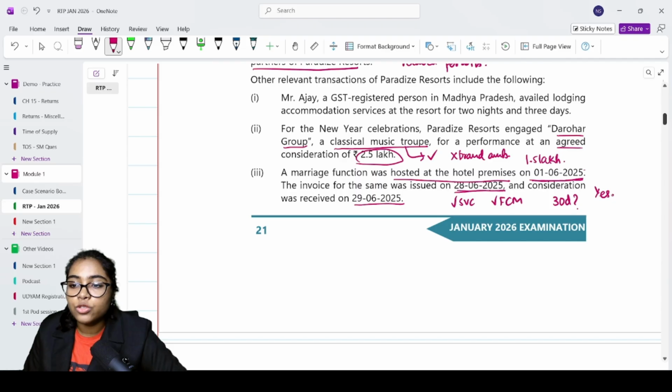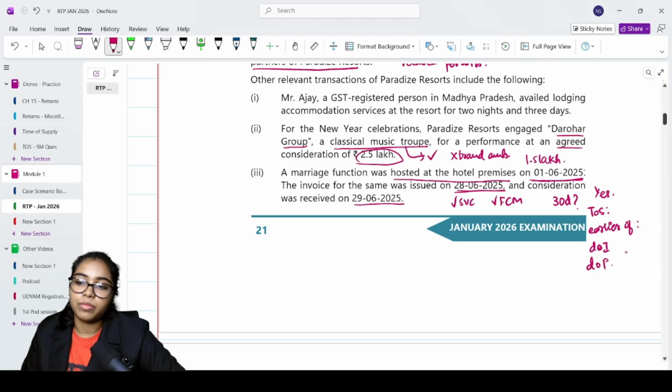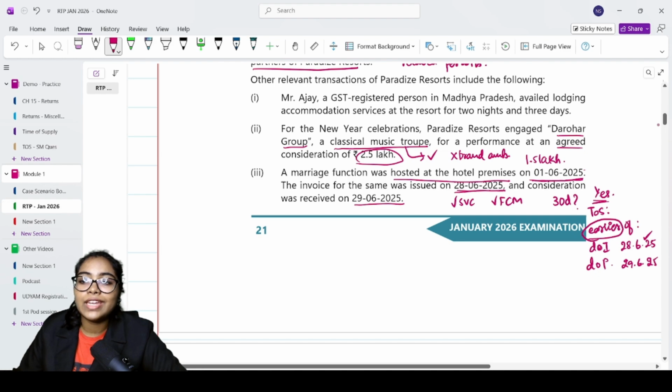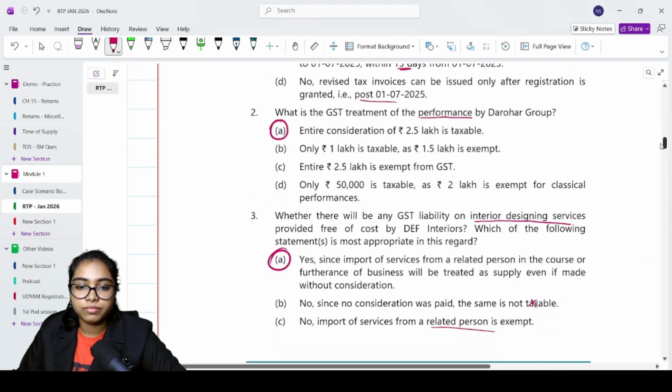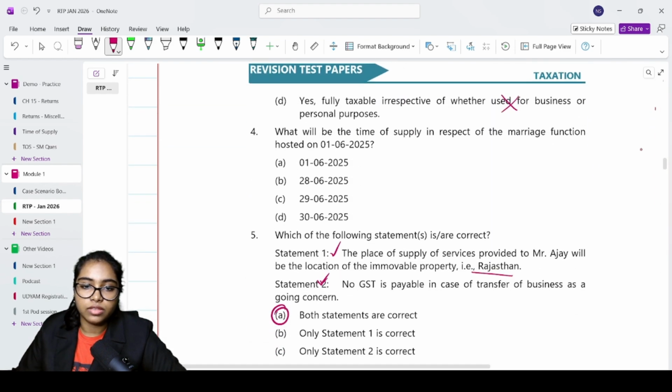Yes, I have issued. So, what will be my time of supply? It will be the earlier of two things. One is date of invoice and the other one is date of payment. Because you issued within 30 days. Date of invoice is 28/6/25. Date of payment is 29/6/25. Whichever is earlier. So your time of supply is 28/6/2025. Where was that question? There we go. Answer is B.